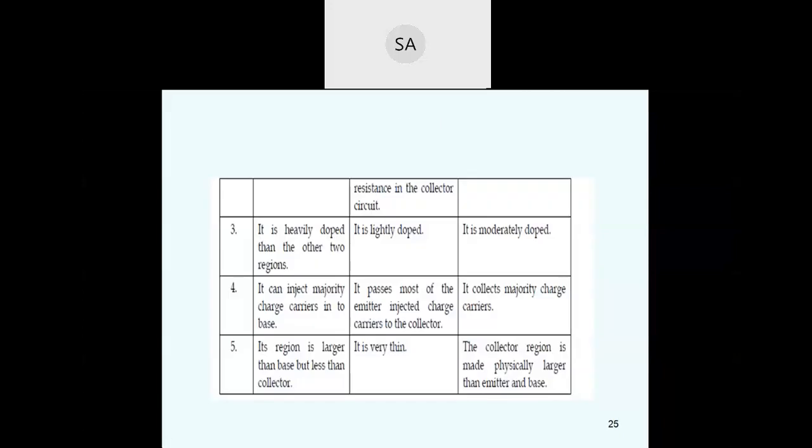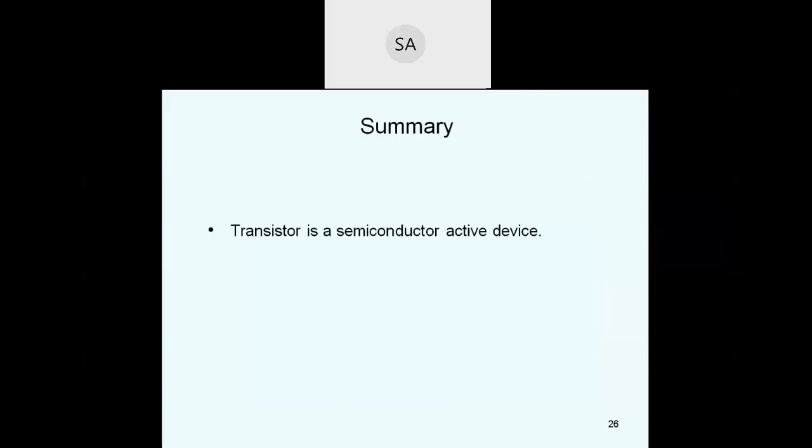So these are the topics we covered. What are the topics we covered? A transistor is a semiconductor active device. It is formed with two PN junction diodes, two back-to-back PN junction diodes. The PN junction is an active device, so it is also an active device.